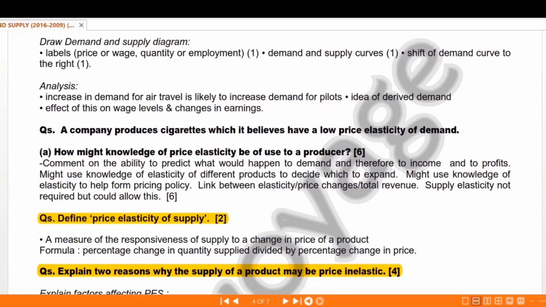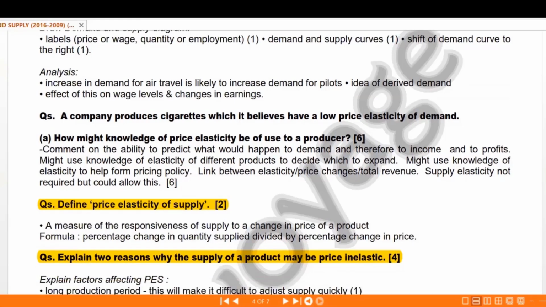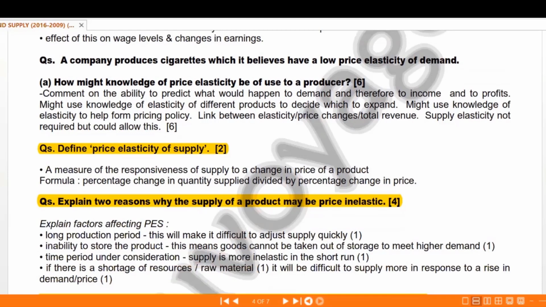Agricultural goods. Okay, that is basically an example rather than a point. Okay. So, availability of fewer resources. Yeah. Fewer technical resources required there, or difficult to get them, or longer production period. Let's see the point. Longer production period will make it difficult to adjust the supply. Inability to store the product, that is perishable goods, which cannot be stored. Time period, shortage of resources. Yeah, so any 2 points which you can explain, give examples there.